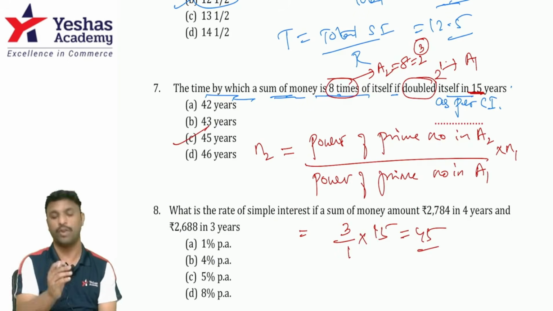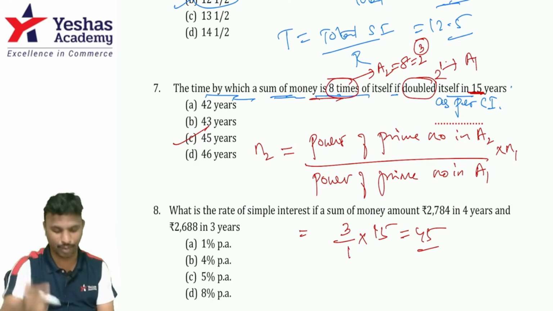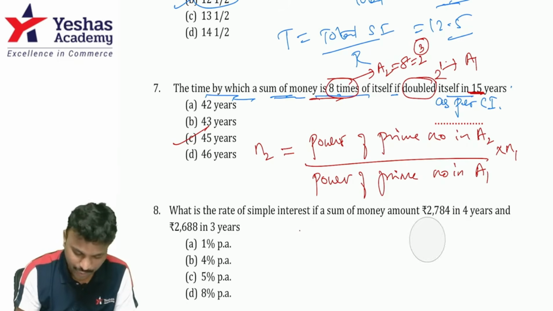Guys, it's not always that the first amount is A1. The smaller amount is A1, the bigger amount is A2. Have you understood? Moving on to the next question.